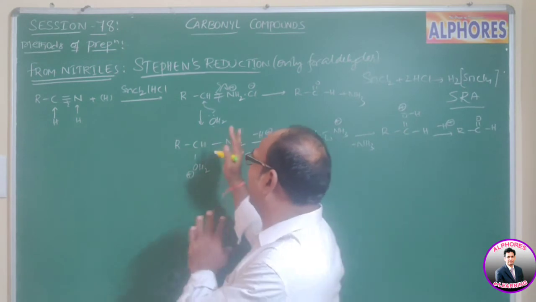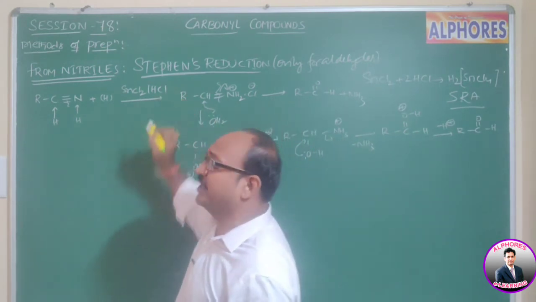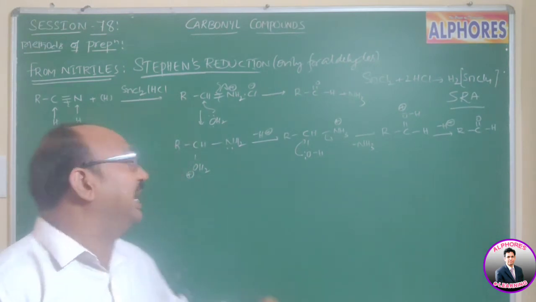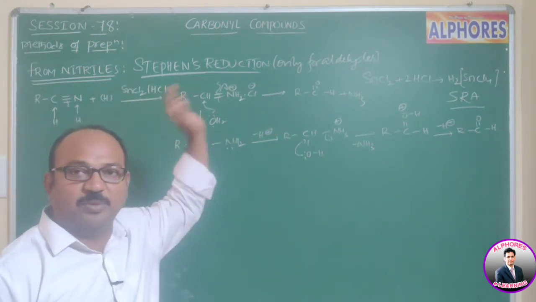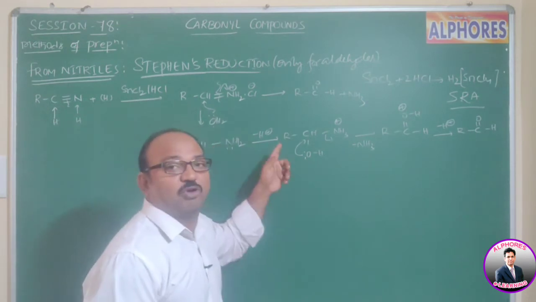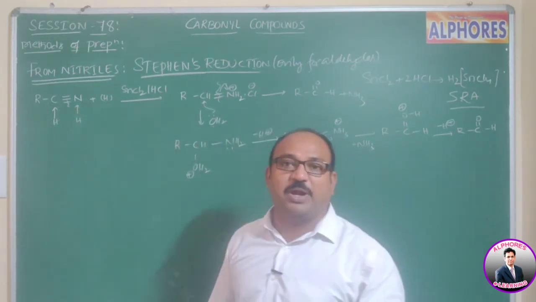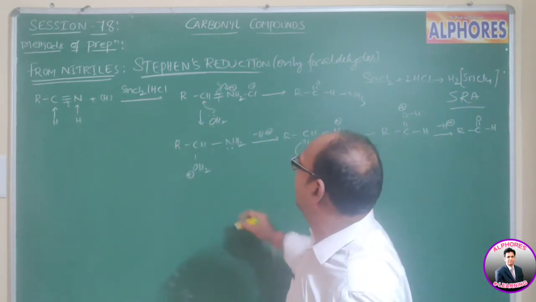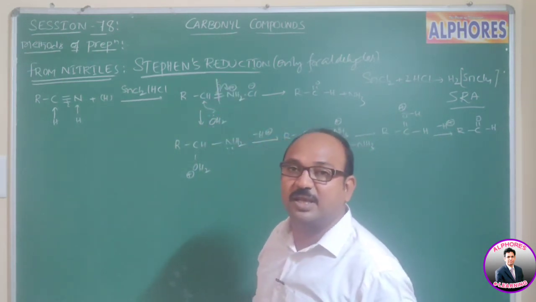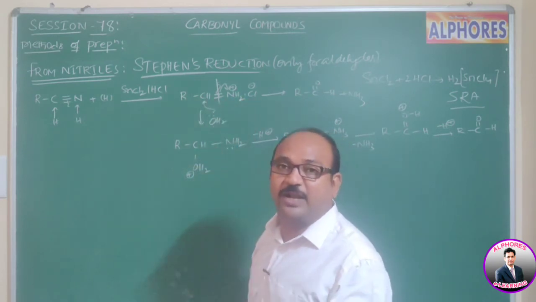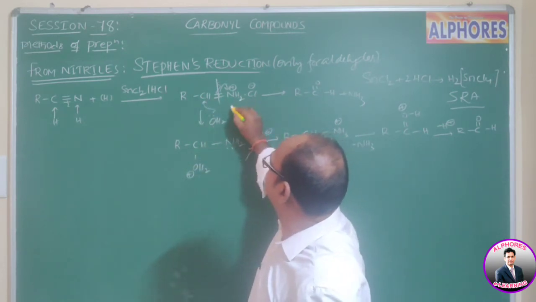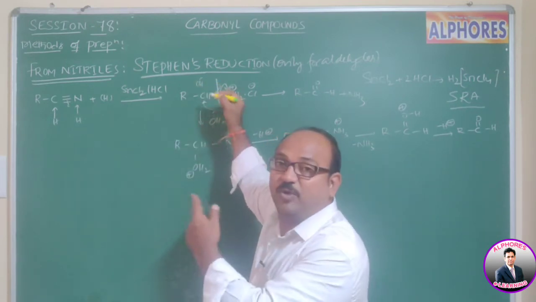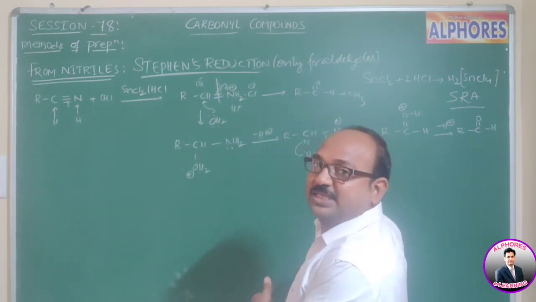So in the absence of HCl you may get amines, but when we are using excess HCl, the reaction stops after formation of iminium chloride, and the iminium chloride then undergoes hydrolysis. Instead of writing the mechanism every time, I am going to simply break these bonds. Nitrogen is more electronegative than carbon, so H+ goes to nitrogen, and towards carbon I write OH minus. But if you want the mechanism, you go through it like this.